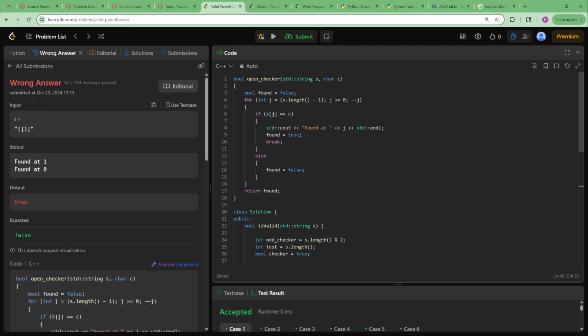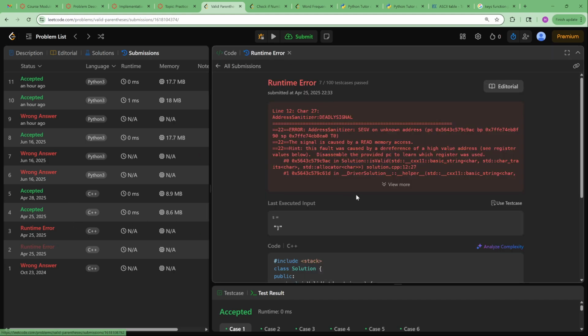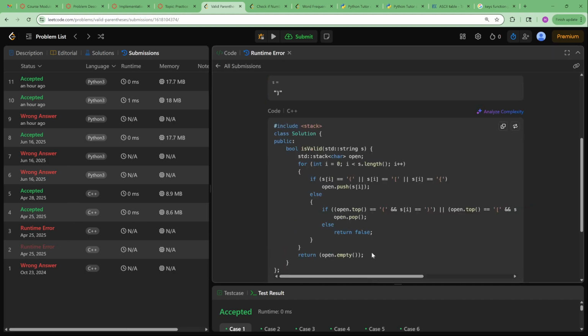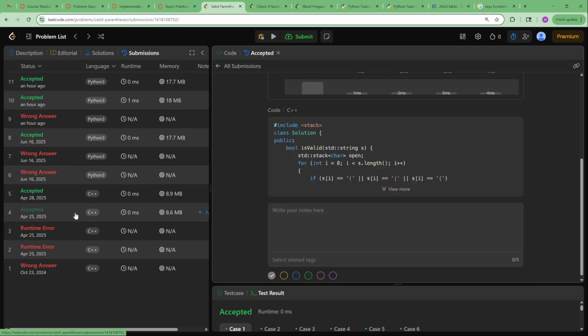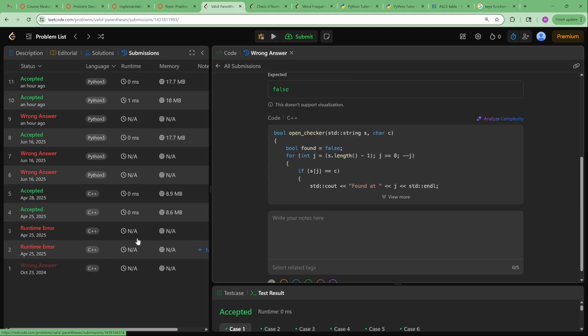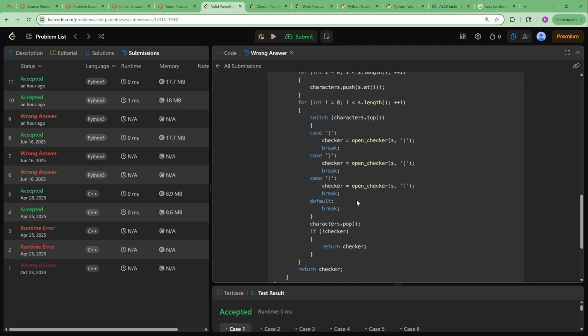Why didn't this work? Is it just because I used cout or cin? Weird. That's weird. This one feels like it should be able to work. I don't know.